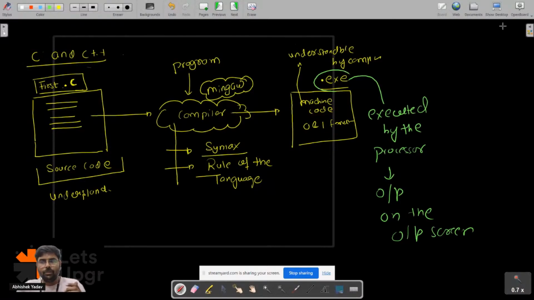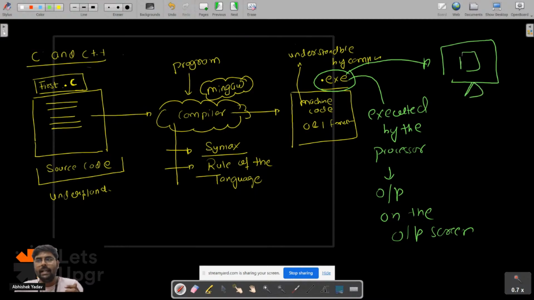Similarly here also, we have the executable file, and this executable file will tell the computer, hey computer, you have to perform something, and I want this output on the output screen. Because our computer, if I am doing nothing on the computer, then what is the computer doing?